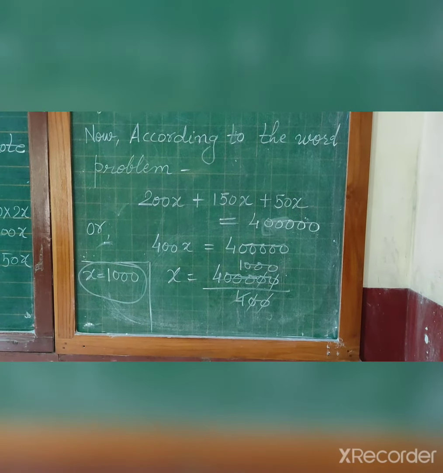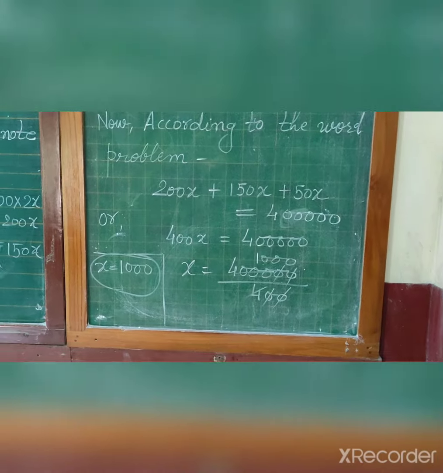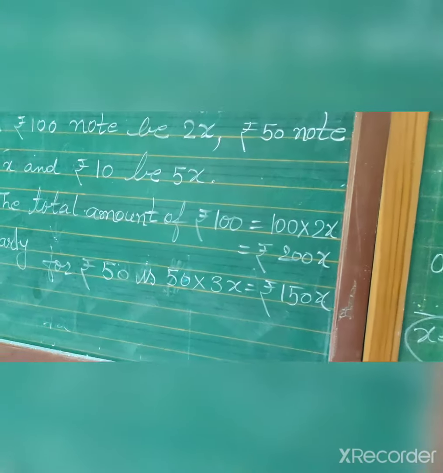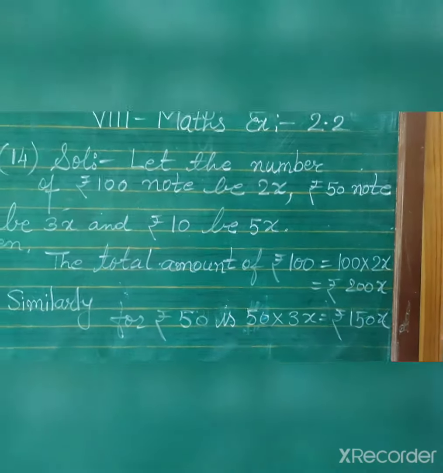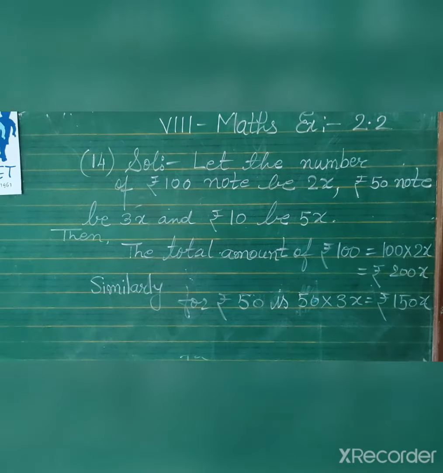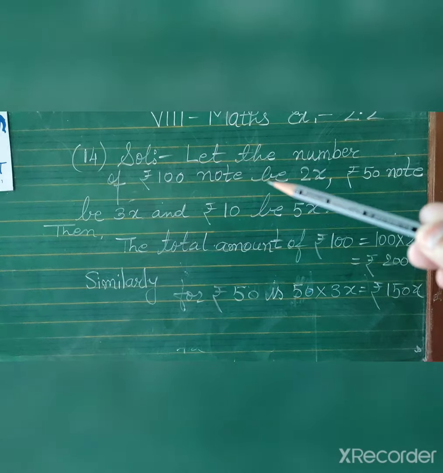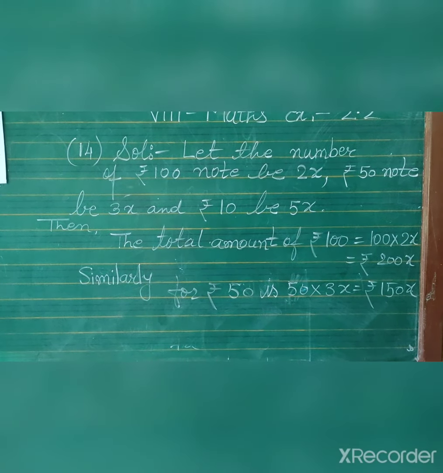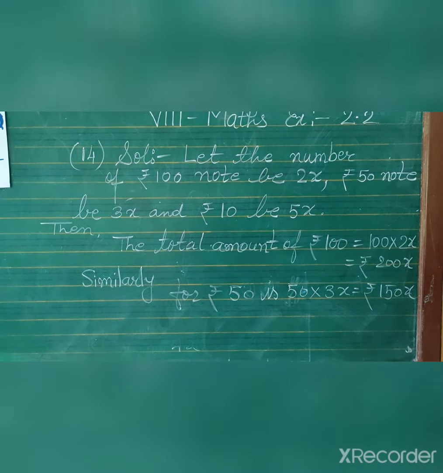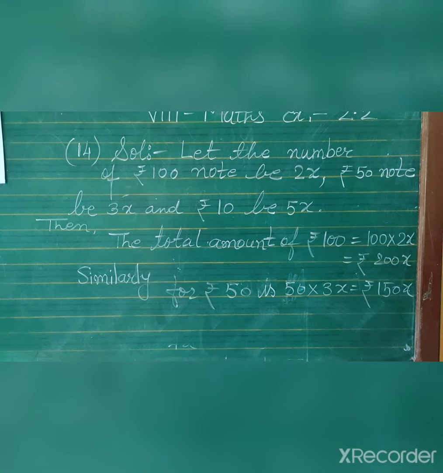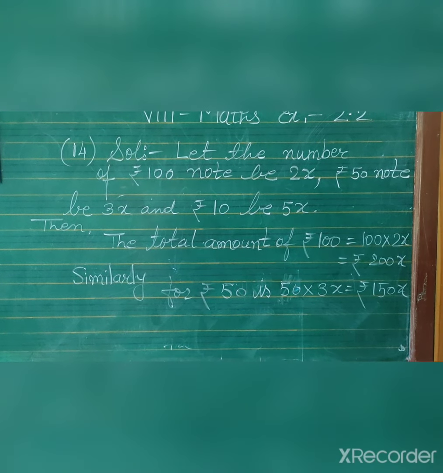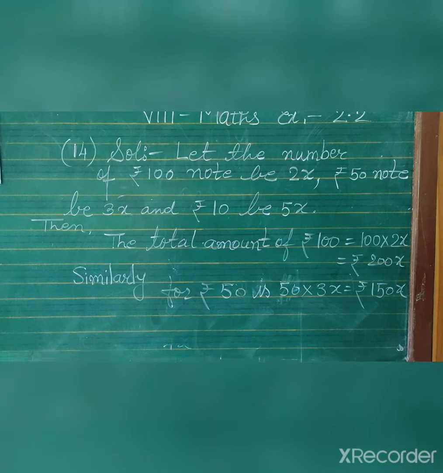Now after that, what you will do, you assumed the number of rupees 100 notes to be 2x. So the number of rupees 100 notes is equal to 2x, that is 2 into 1000.